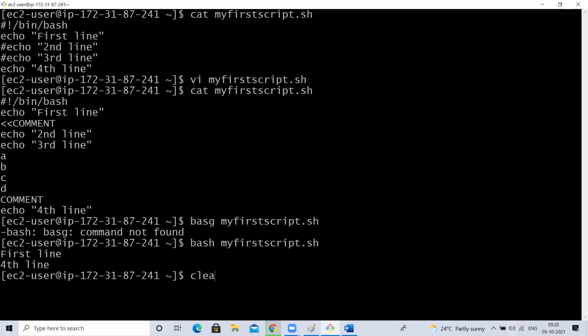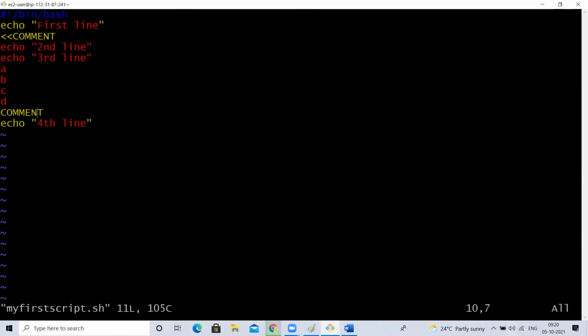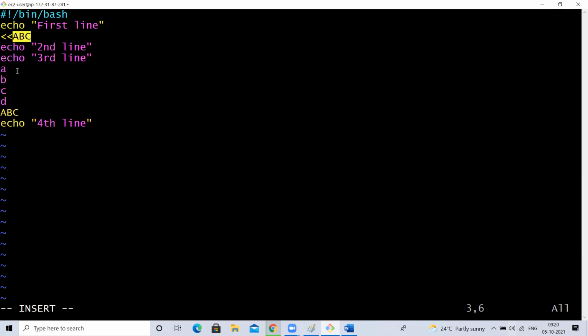So if you give ABC here, it will not accept. Why? Because here you have used the starting of the comment like this, so here also you have to use the same. If you want to use ABC, you can use ABC here, the same thing at the starting and ending of the multi-line comment. If I want to use small case, you can, but it is recommended always to use capital letters so you can easily identify that it is a comment starting. Whatever you use there, you have to use it here. Understood, guys? This also works.